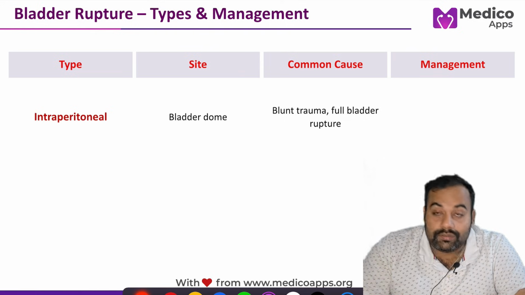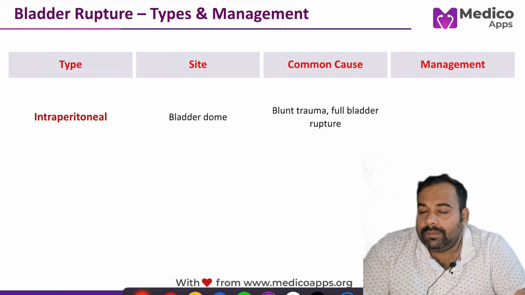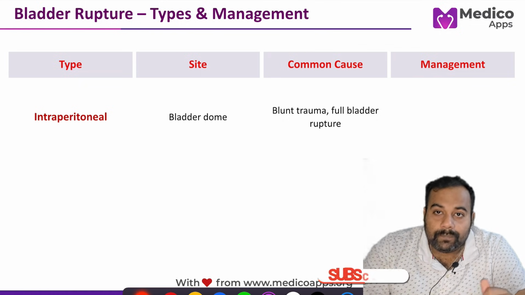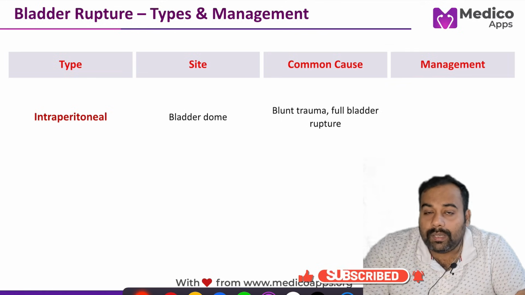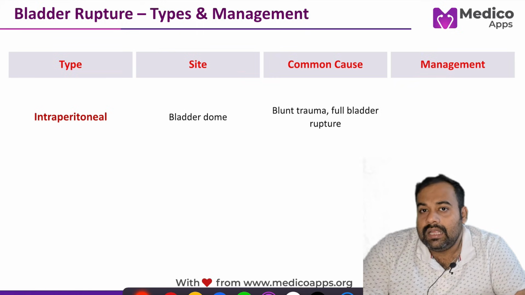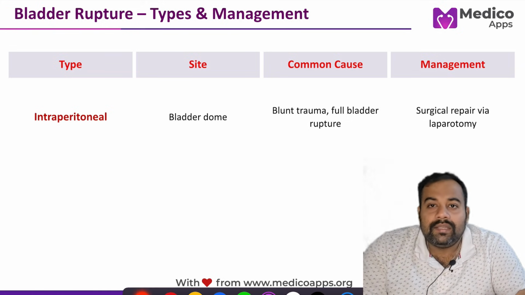So how to manage? Here the urine is extravasated inside the peritoneum, so chronic irritation will start later on. Obviously here we need active management, so we have to go for surgical management. We have to explore the patient, explore the abdomen, and repair the tear in the bladder so that we can save the patient.